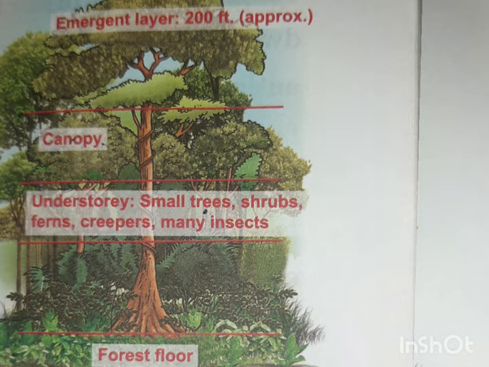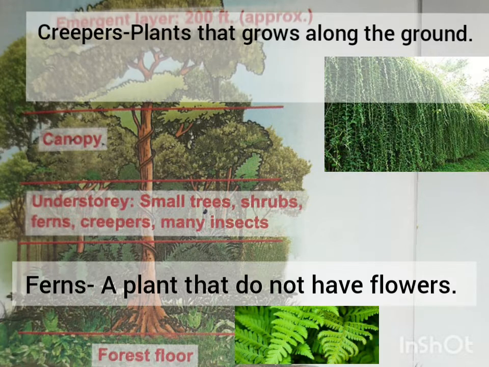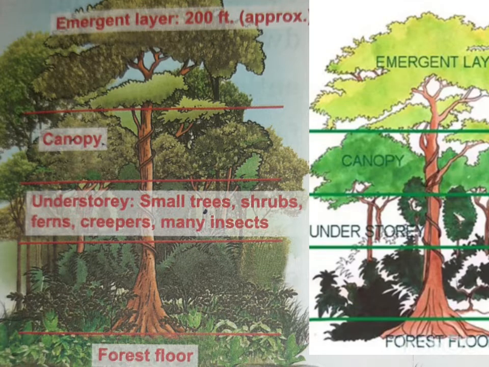Now I am talking about the second layer, that is the understory. As you can see in this diagram, it consists of small trees, which means little plants, shrubs, and creepers. Shrubs, as I told you earlier, means little plants with many stems. Creepers I have also told you about, and there are ferns and many insects in this particular layer. Again, it also receives less sunlight.